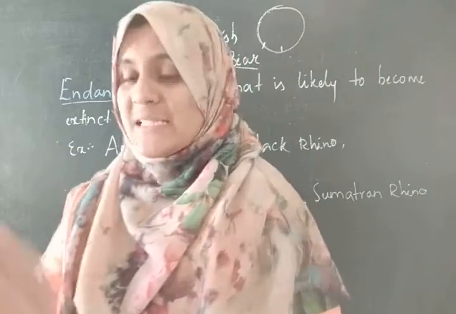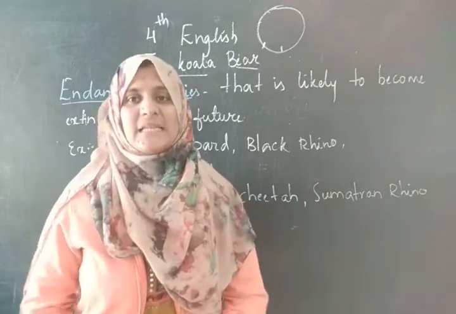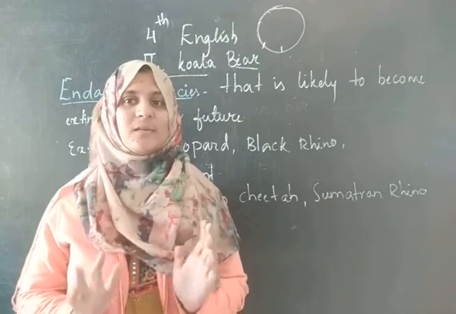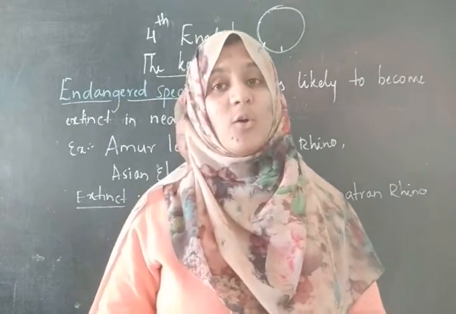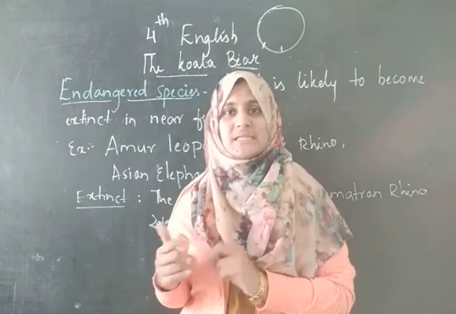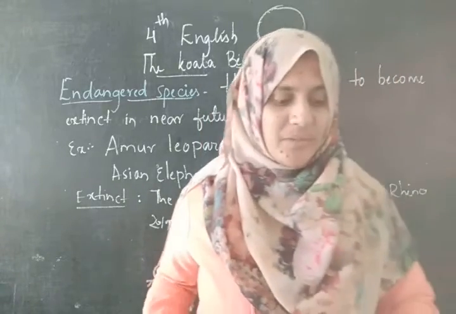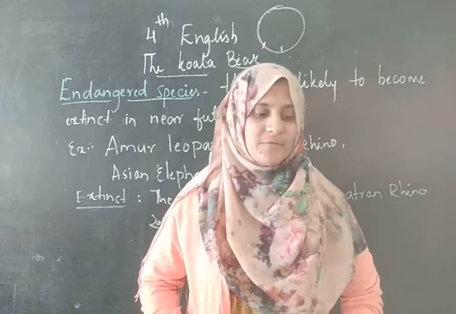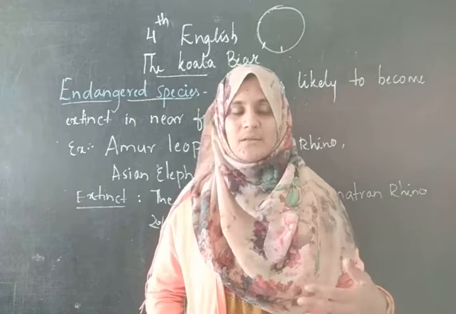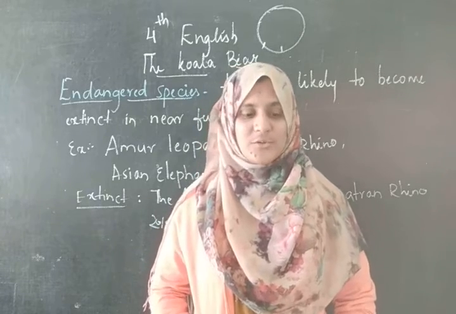Now, as I told you, these koala bears are mostly seen in Australia. Australia is the smallest continent in the world. Which is the smallest continent in the world? It's Australia. And there we find animals like the koala bear, kangaroo, wombat, dingo, platypus, wallaby, and echidna. These are the animals that are found in Australia.